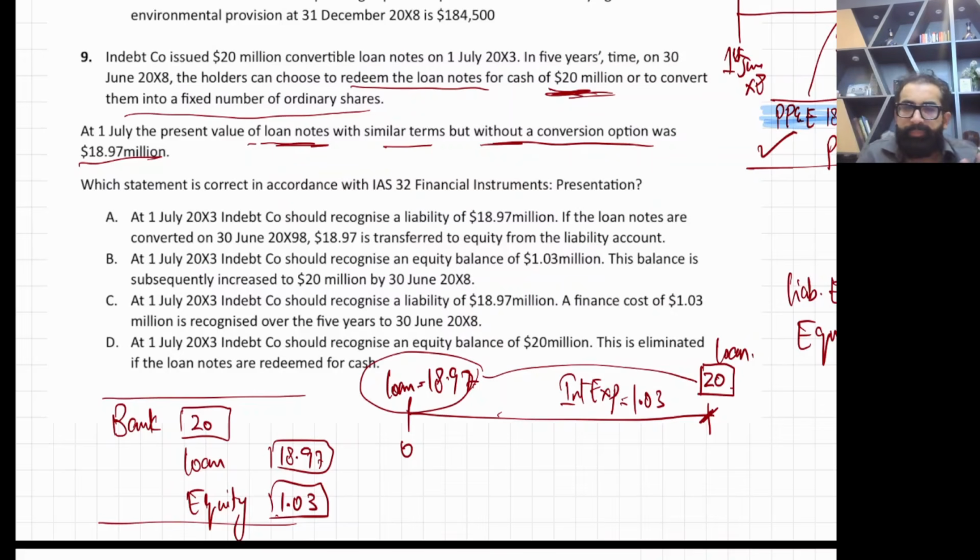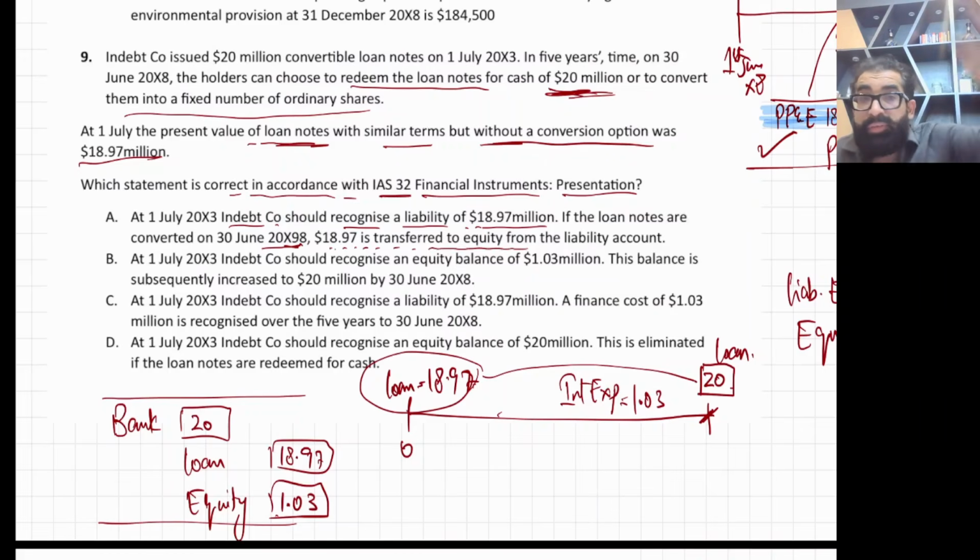Now let's read. On 1st July, which statement is correct in accordance with IAS 32 Financial Instruments: Presentation? Option A. At 1st July X3, Indeed company should recognize a liability of 18.97. Yes, I agree. If the loan notes are converted on 30th June X8, 18.97 is transferred to equity.